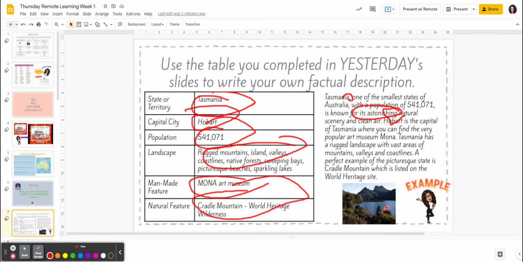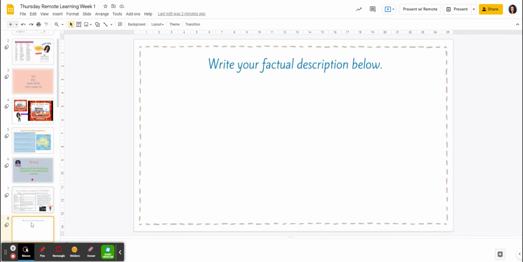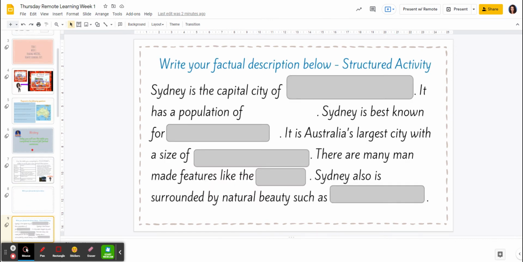Now, you might have a look at the structure in which I have written my paragraph and use a similar structure to write your own. I would like you to do this on the next slide. If you find this extremely challenging and you are very unsure of what to do, you may just choose to complete this. This is a structured activity, so it's aiming a little bit lower, but you might choose to complete this instead.